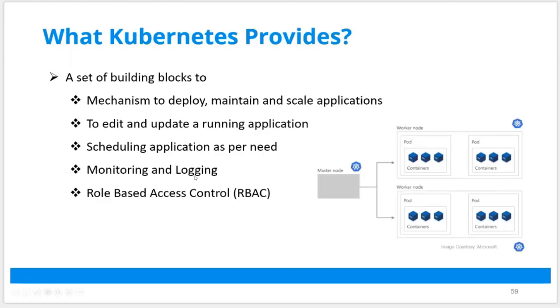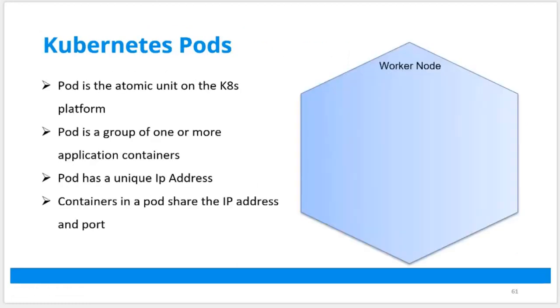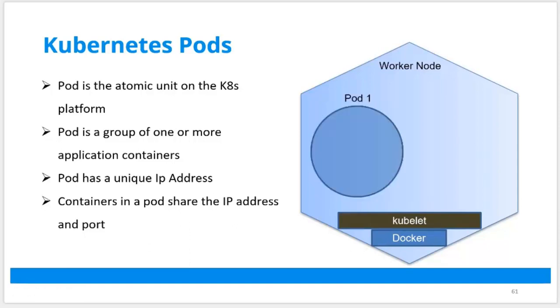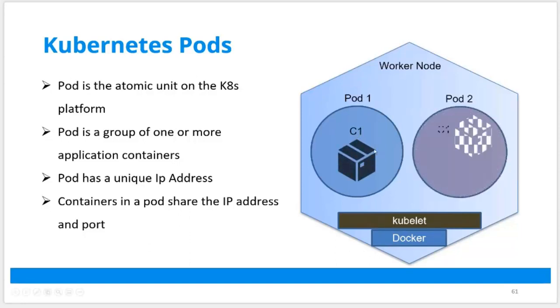It can also do your monitoring, logging. It can also do role-based access control. Who can access what and where and how. All these are provided by Kubernetes. So as I said briefly about a pod, a pod is nothing but your worker. These are your nodes or machines on which you've installed Docker, or it can be any other container runtime. On top of that, there's a process that runs, kubelet, which is a Kubernetes concept. So there is a process that runs, and there you create a pod. And a pod will have 1 or more containers, maybe 2 containers, depending on your requirement.